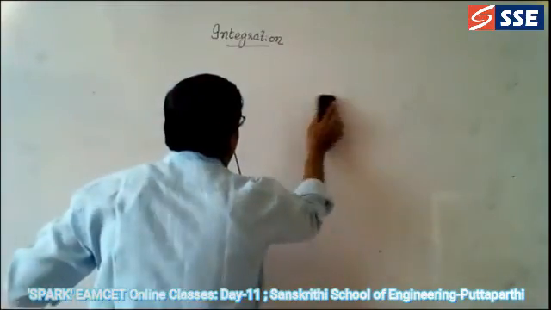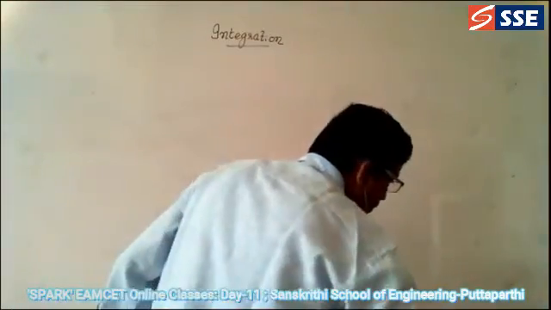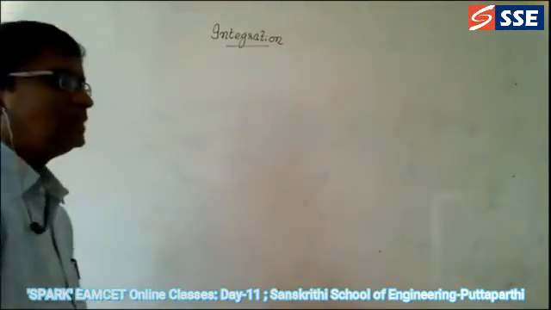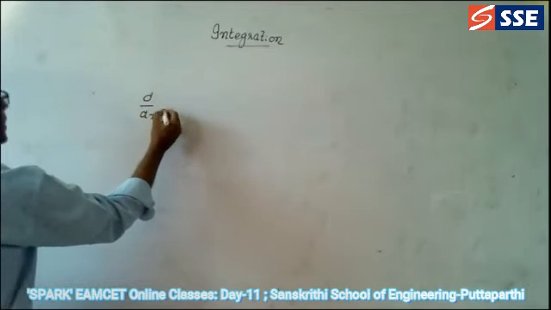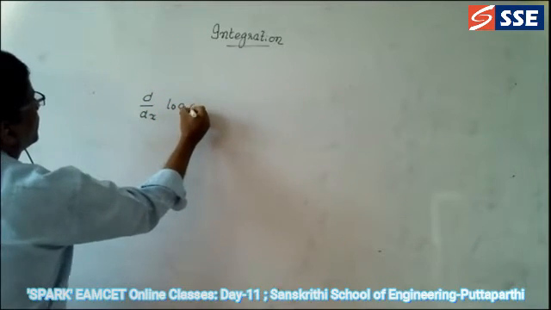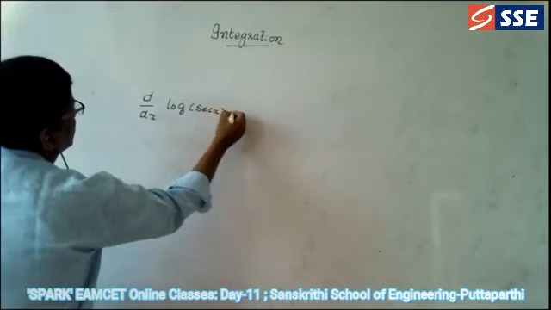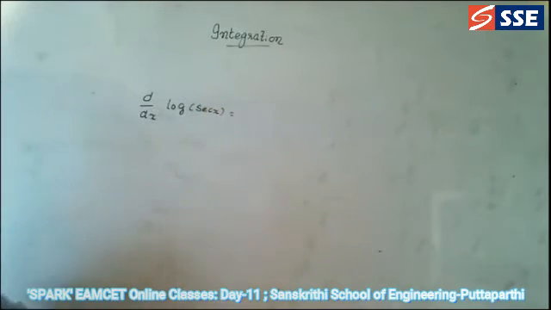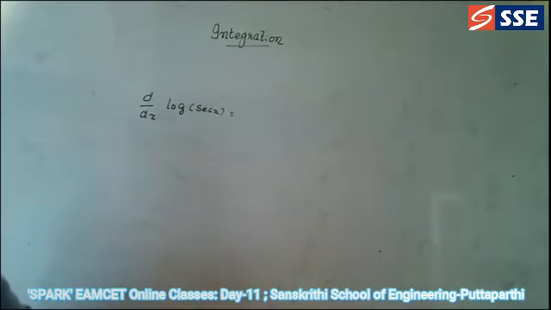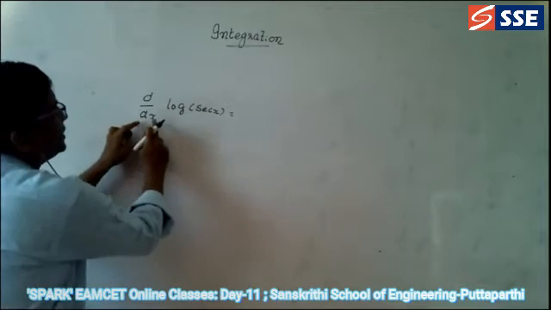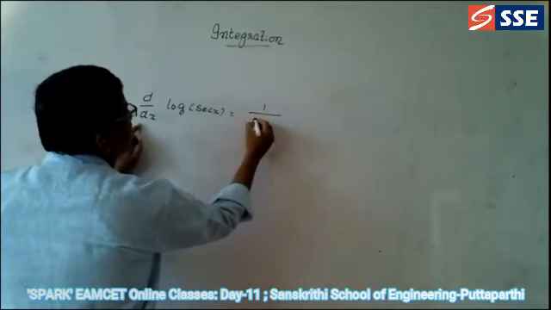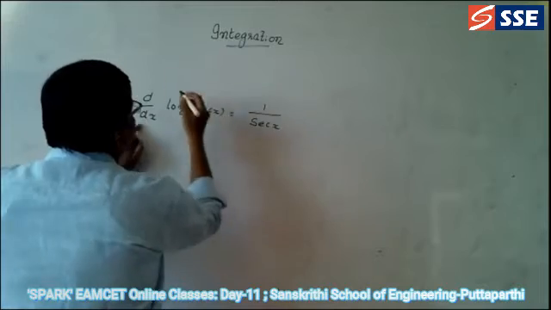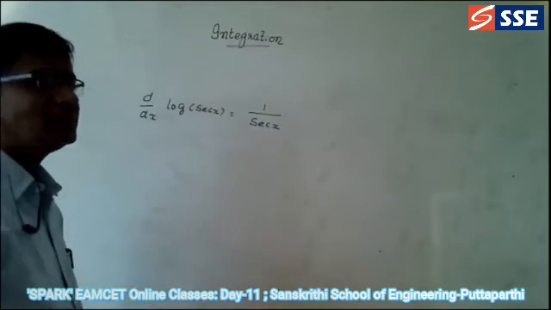Integration of sin cos. Okay, now we'll go for integration of tan x. Before going to that, what I am going to do is d by dx of log of secant x. D by dx of log x is equal to 1 by secant x. Why? Because d by dx of log x is equal to 1 by x.